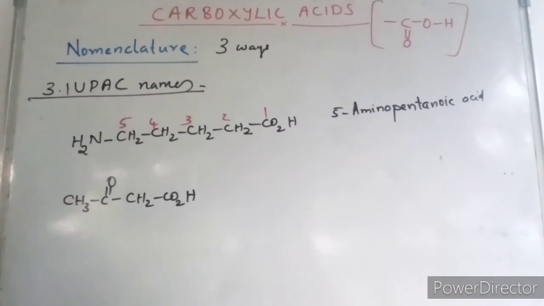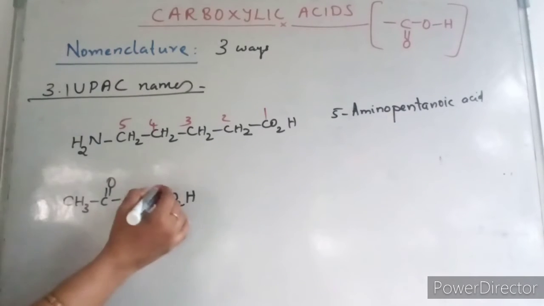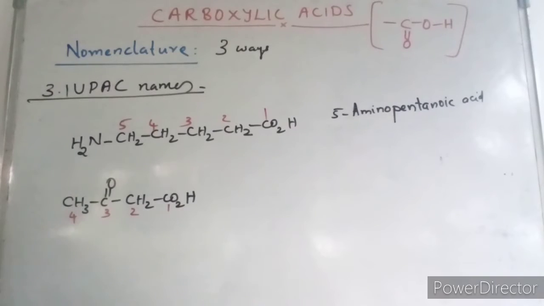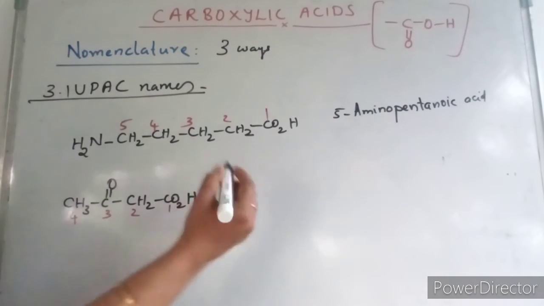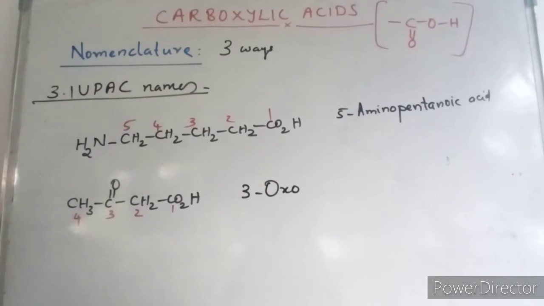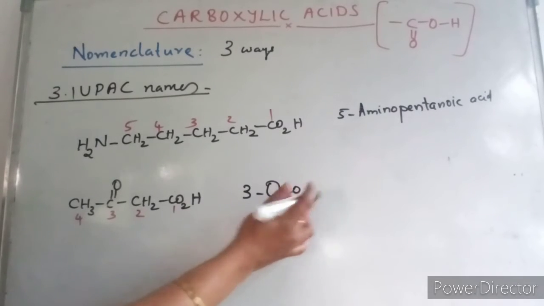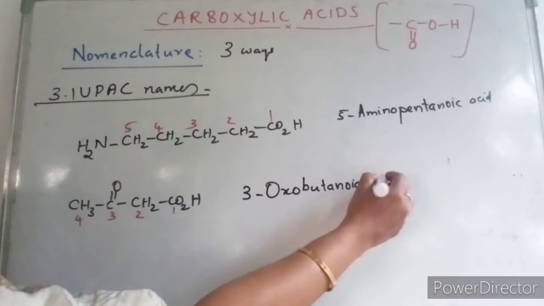Now if you are seeing over here, carboxylic acid also, keto group also. So carboxylic acid gets priority. 1, 2, 3, 4 like this. So 4 means butanoic acid, alkane, right? And the third position has the carbonyl group. So for that we will be giving oxo. 3-oxo like that, because the double bond O is there, so oxo group, third position. Then butanoic acid.